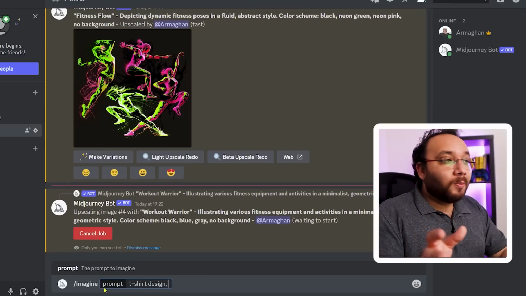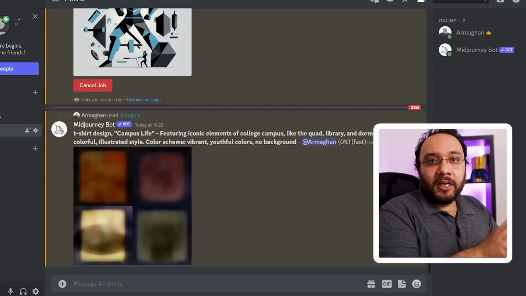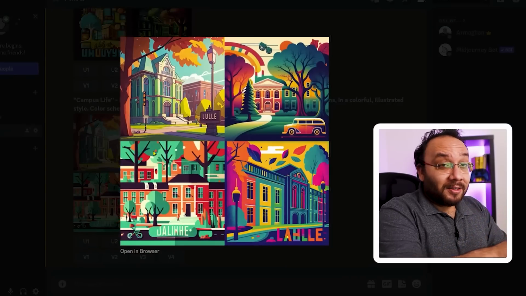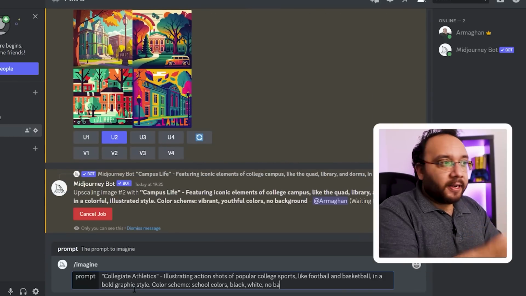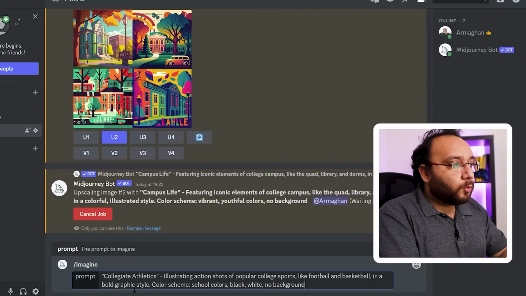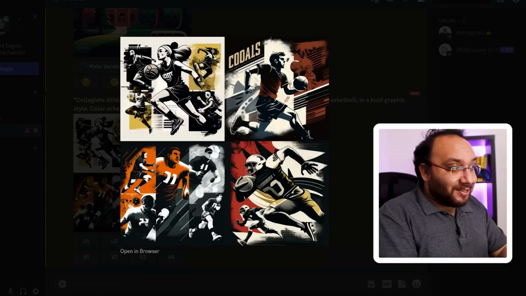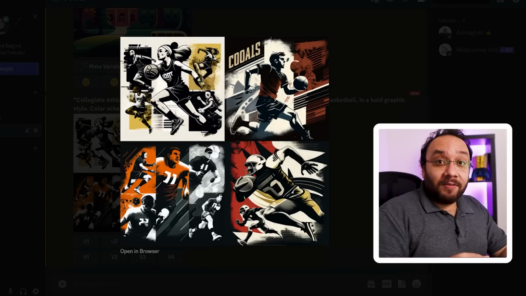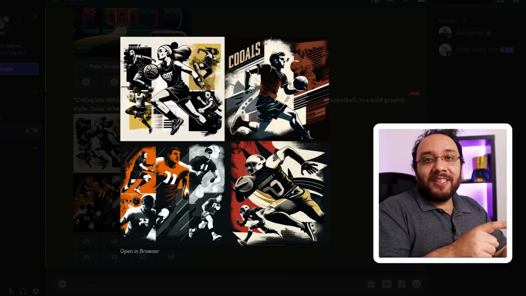Moving on to the next set of prompts, I am looking at these college student prompts. I'm starting with campus life, featuring iconic elements of college campus. These pictures are so vibrant. Look at the colors. I will upscale two and move on to the next prompt. Let's do college athletics, illustrating action shots of popular college sports like football and basketball in a bold graphic style. Beautiful images. Again, these images are not only for your t-shirts but can also be applied to a canvas and printed as a poster. Yes, I can see there are too many fingers on these athletes.